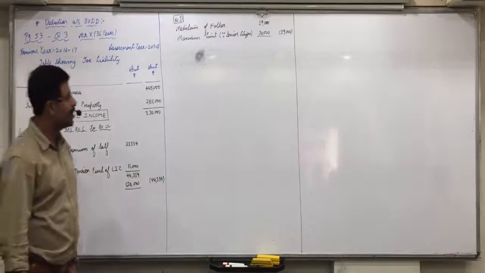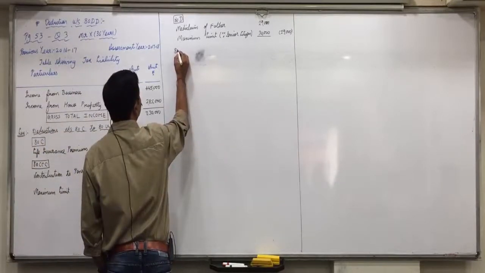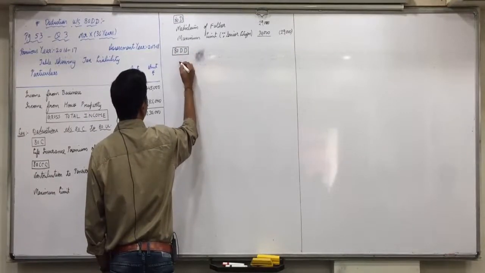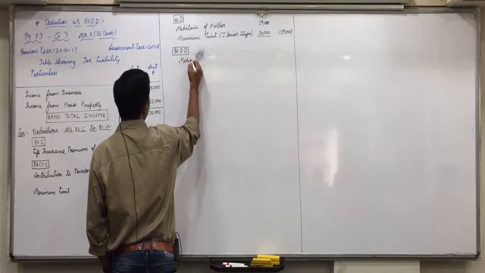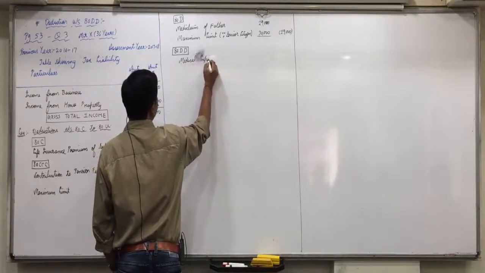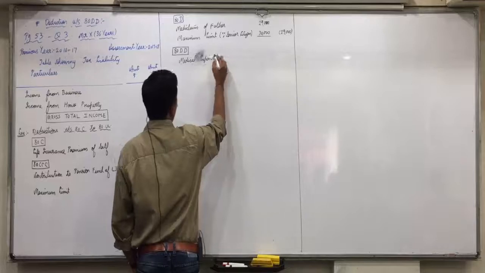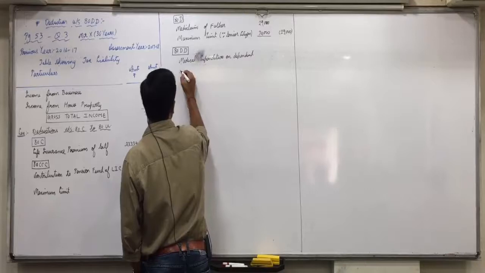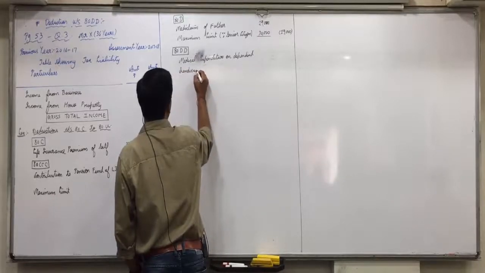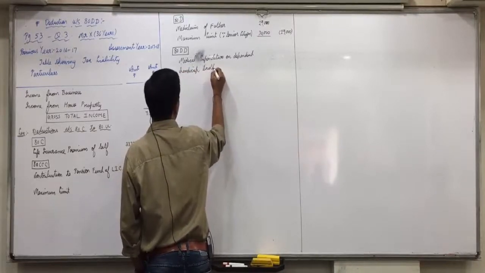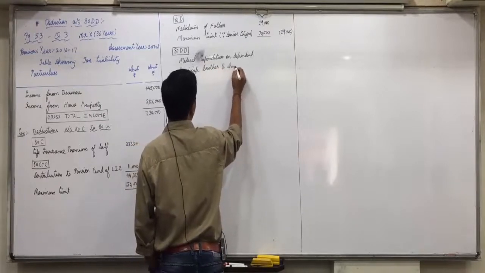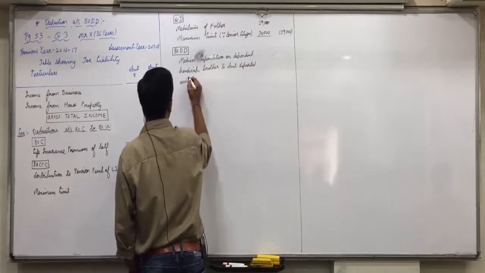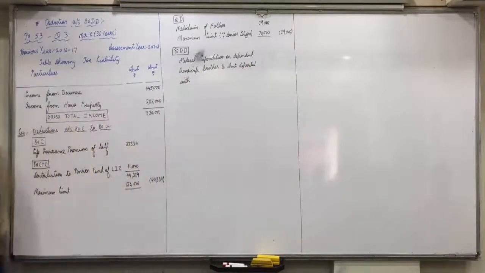Then, Parul, now we will take 80DD. Here both the payments are given: medical expenditure on a dependent handicapped brother and amount deposited with LIC.